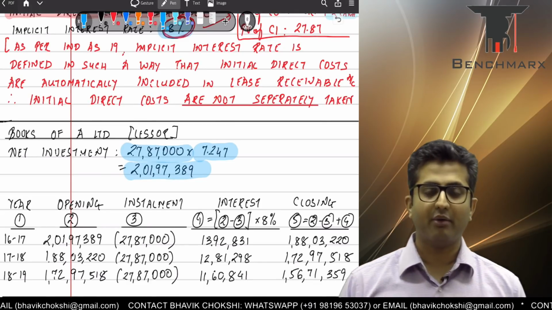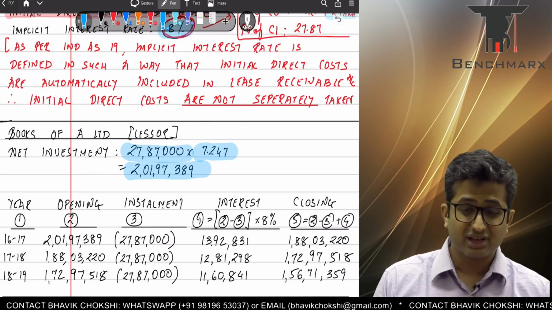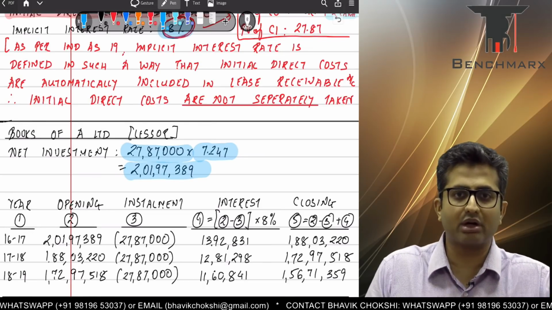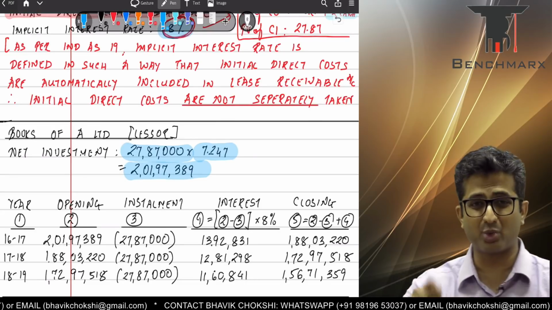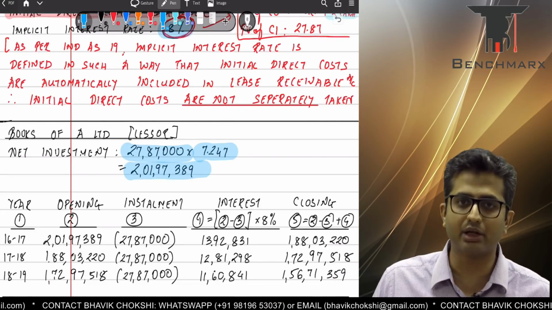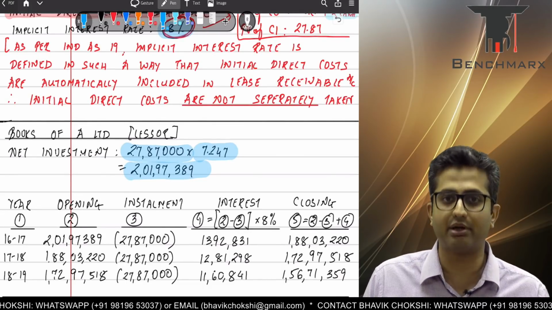Okay. Now, once the lease receivable is recorded, we think of it as if it is a loan given, against which we are not really getting rentals, we are actually getting principal and interest repayment. So when 27,87,000 is paid in each year, we don't account it as rental income, we treat it as a repayment of installment. The installment includes principal and interest.